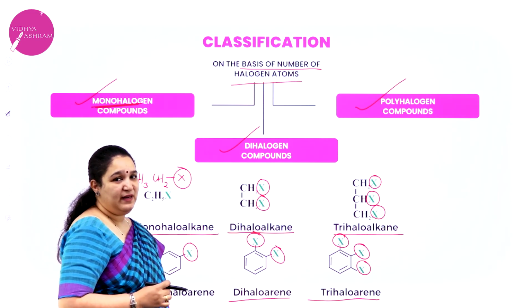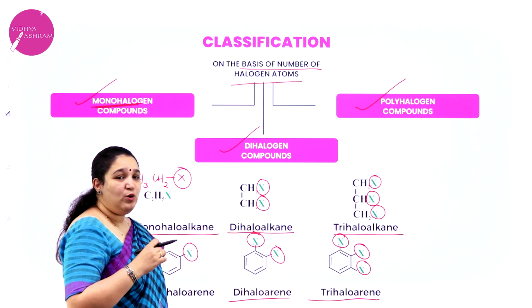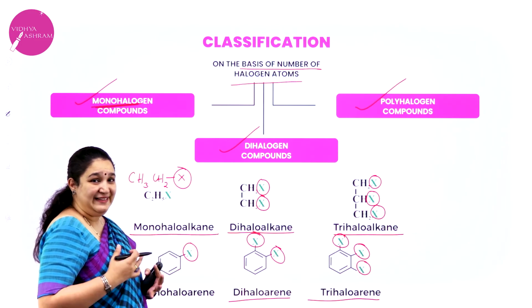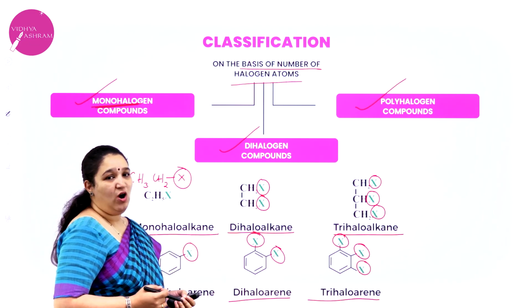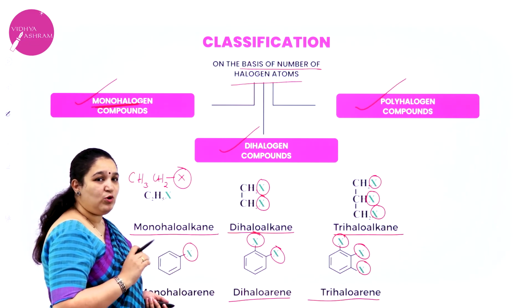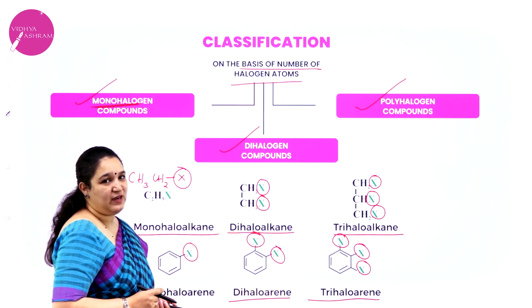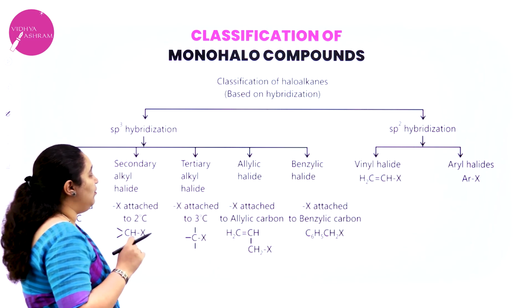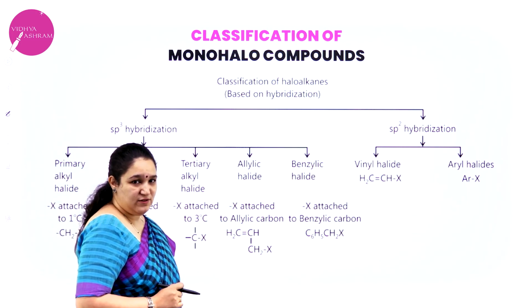Further, I will explain the classification of monohalo compounds only. We are not going to learn in detail about the classification of dihalo or polyhalo compounds. But for monohalo compounds, you have the classification to be learned. So how are monohalo compounds classified?